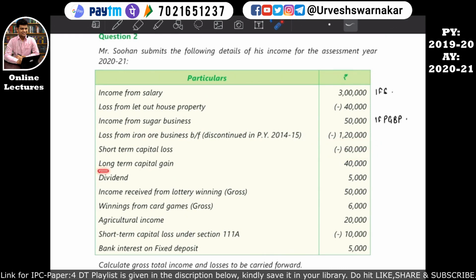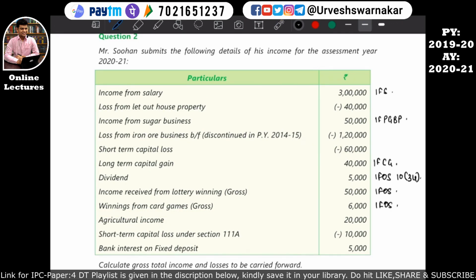Then the next line item is long-term capital gain. Long-term capital gains fall under the head income from capital gain. I hope that is quite clear. Then the next line item is dividend. Dividend is a part of income from other sources, but such dividend is exempt under section 10(34). Okay, the next line item is income received from lottery winning. Income received from lottery winning is a part of income from other sources. Then the next line item is winning from card game. Winning from card game is also an income under the head of income from other sources.